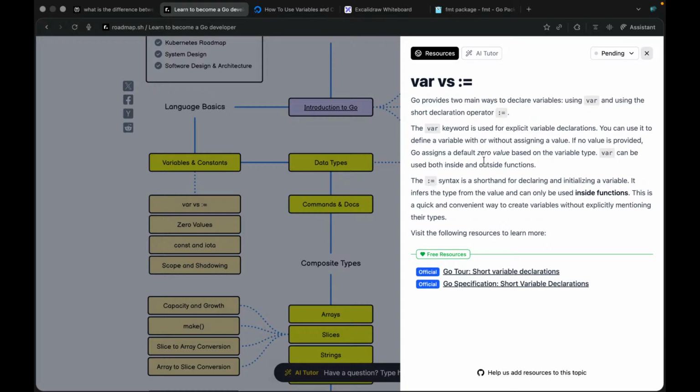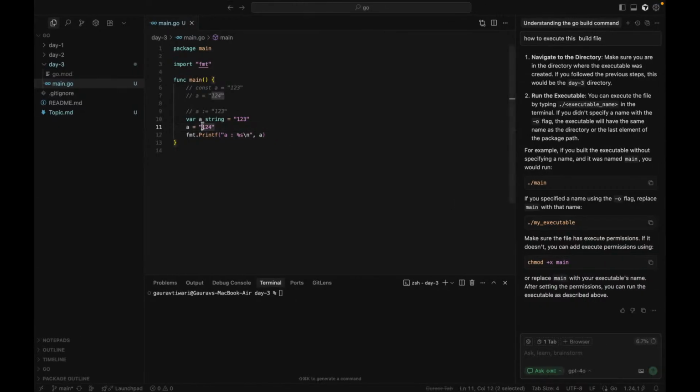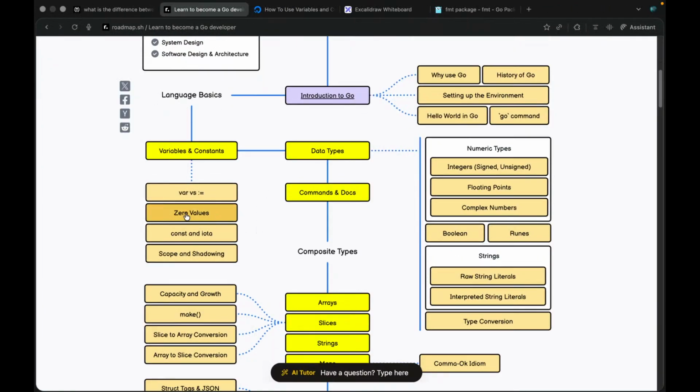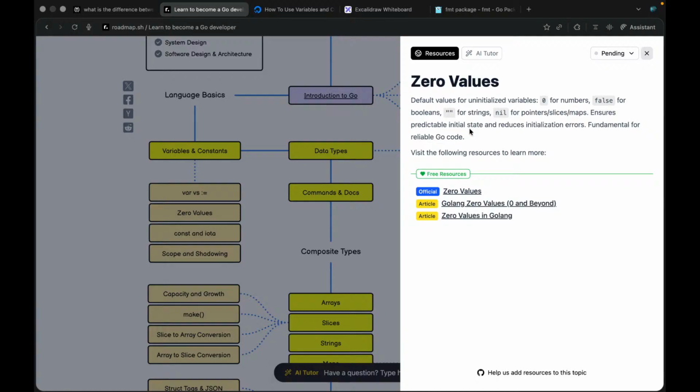Go assigns a default zero value based on the variable type. Suppose now I do not declare any value. If I try to run it with go run main.go, it will make this an empty space, right? That's the zero value. What is the zero value? Oh, an empty string, right?